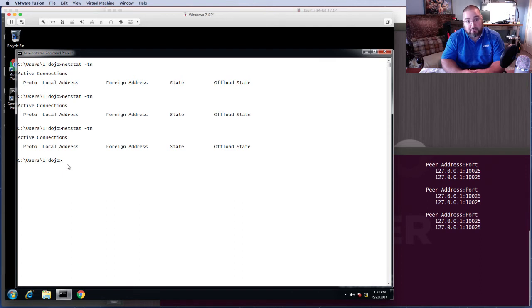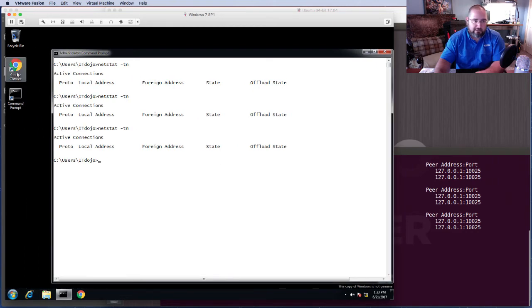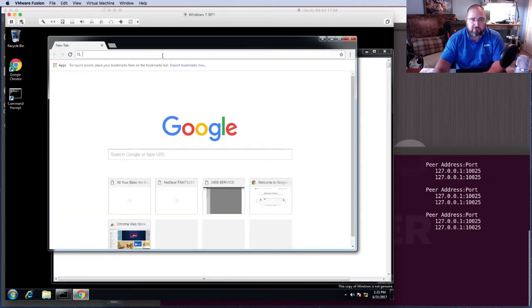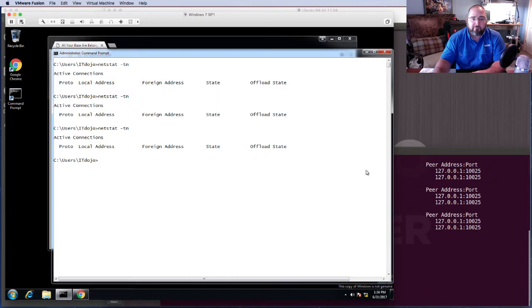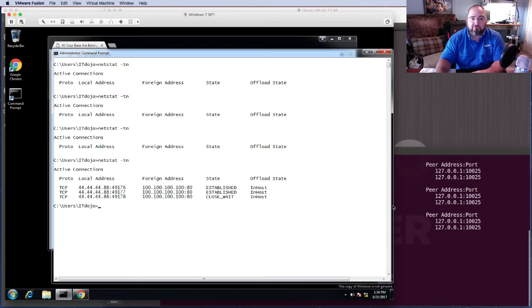So this seems good. It seems like we've created a situation where we're allowing traffic to leave the network, and then we've created the corresponding reciprocal rules to allow back in. Now, we're supposed to be allowing port 80 back in, so let's make sure our Windows client can still get to the web server. And sure enough, the web server is still up. We can still get to these different pages on this web server. And if we look at our netstat, we have connections because the reciprocal entries are there. There's a rule that lets traffic going out to port 80, and there's a rule that lets traffic coming back in from port 80. Okay. So everything seems good on the surface.